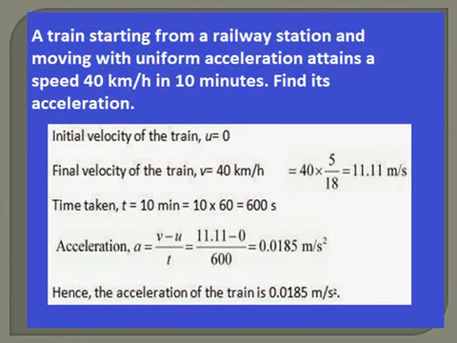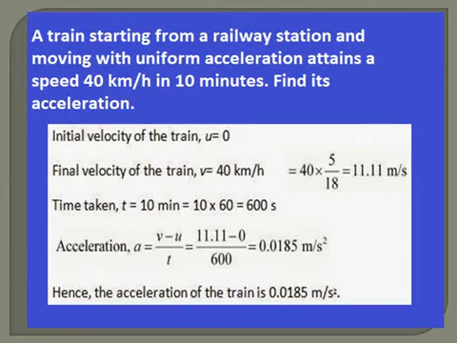So the formula for acceleration: a is equal to v minus u by t, where v stands for final velocity, u stands for initial velocity, and t stands for time in seconds. So substitute here all the v, u and t. Then we get 0.018 meter per second square, which is the unit of acceleration, as we have seen. So this is how acceleration problems are solved.